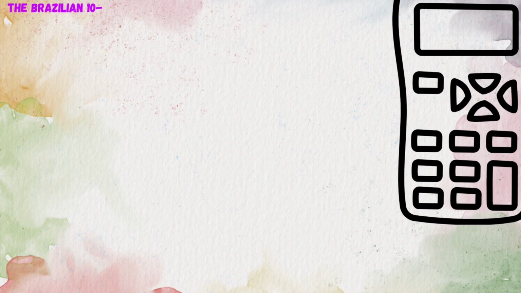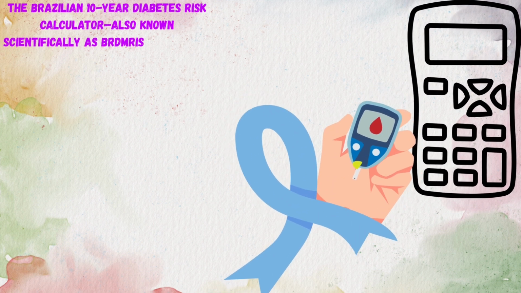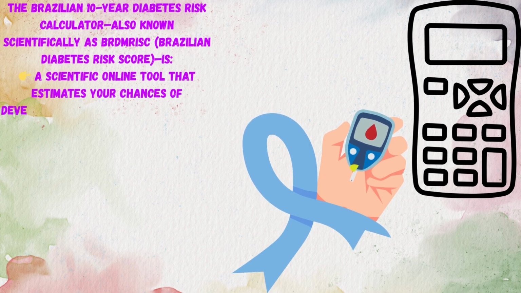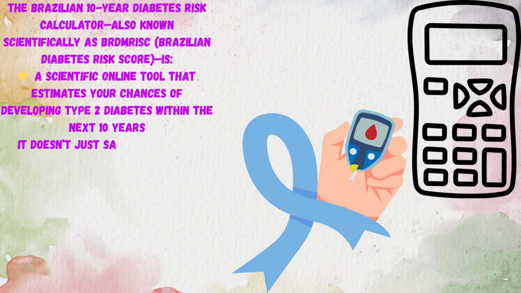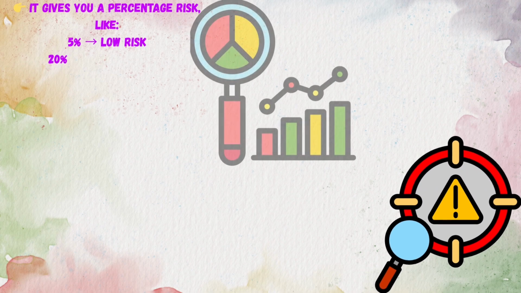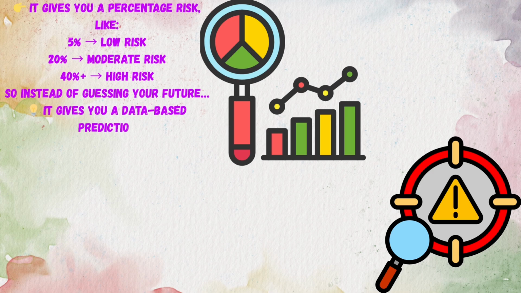The Brazilian 10-year diabetes risk calculator, also known scientifically as the Brazilian Diabetes Risk Score, is a scientific online tool that estimates your chances of developing type 2 diabetes within the next 10 years. It doesn't just say yes or no, it gives you a percentage risk, like 5% is low risk, 20% is moderate risk, 40% plus is high risk. So instead of guessing your future, it gives you a data-based prediction.